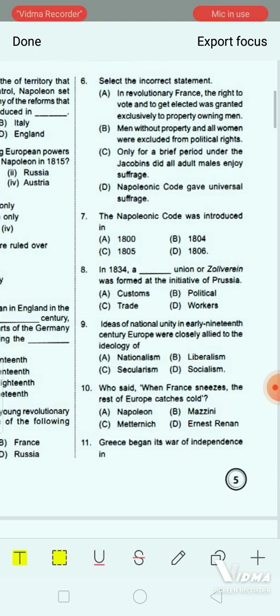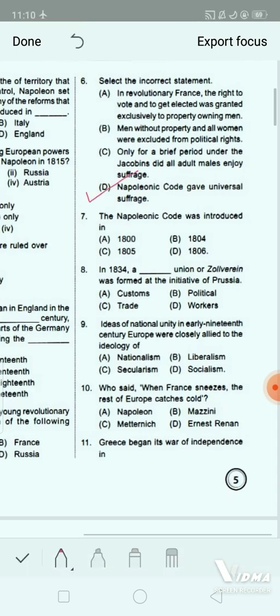And option D. Napoleonic Code gave universal suffrage. So, which one is the incorrect statement here? Yes, the correct answer will be option D. This one, Napoleonic Code gave universal suffrage.